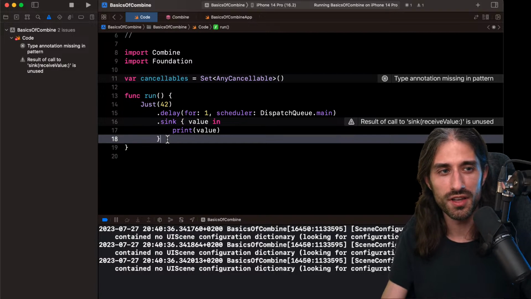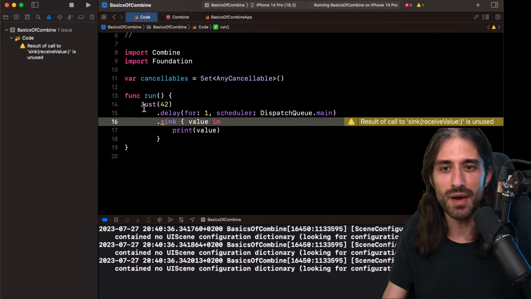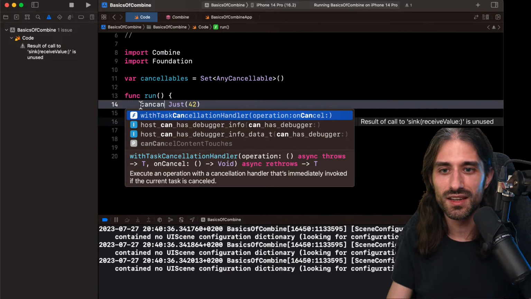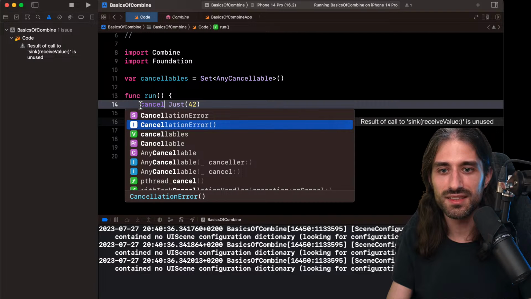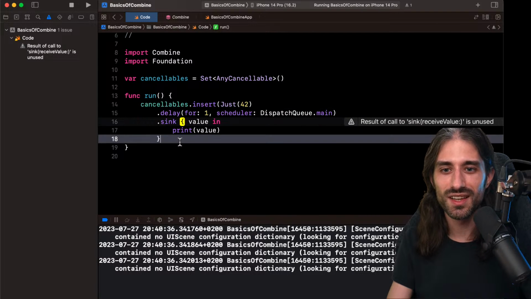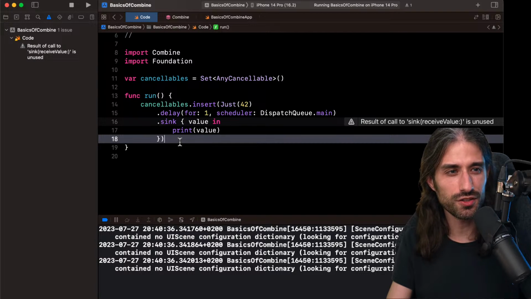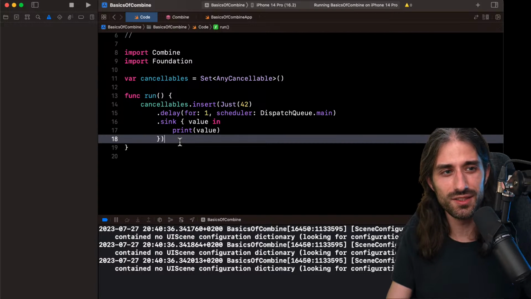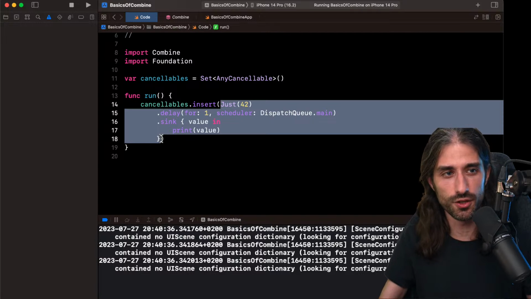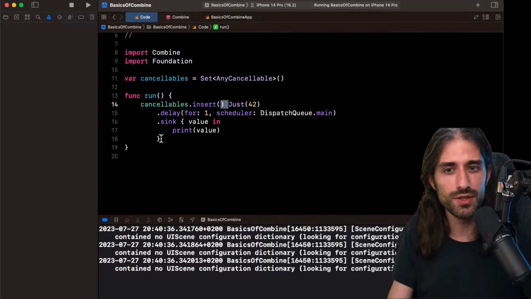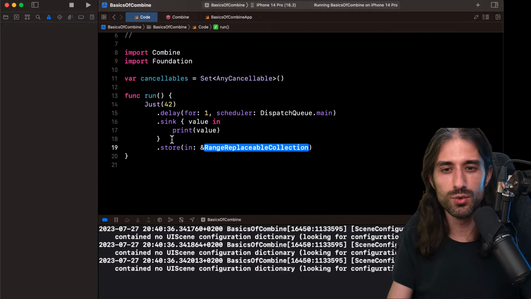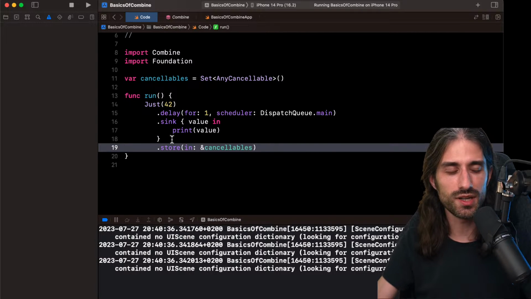And how do you store the AnyCancellable returned by sink? So you don't have to do something like cancelables.insert. I mean, you could do this, but this syntax would suck a lot because it kind of buries the lead, like it puts everything inside a level of indentation when this is absolutely not what you want. So fortunately, we don't do this. What we do instead is that on the AnyCancellable, we do store(in:) and we pass in the cancelables.